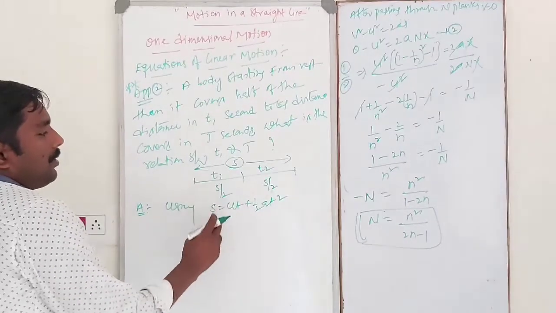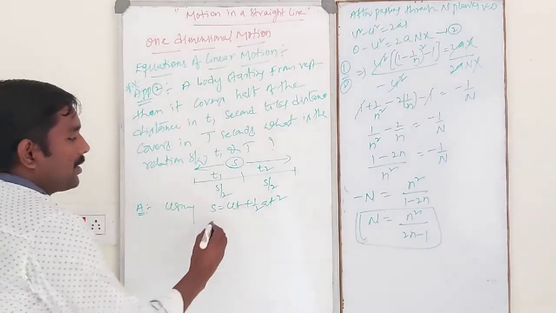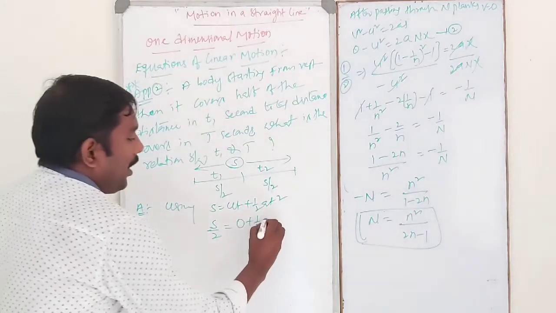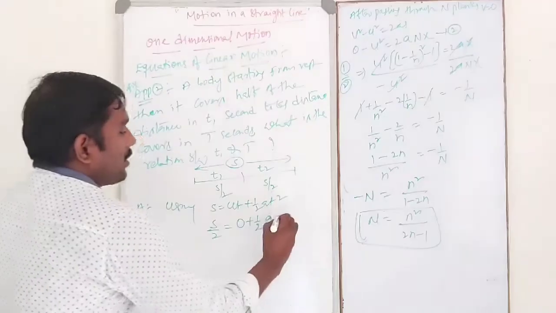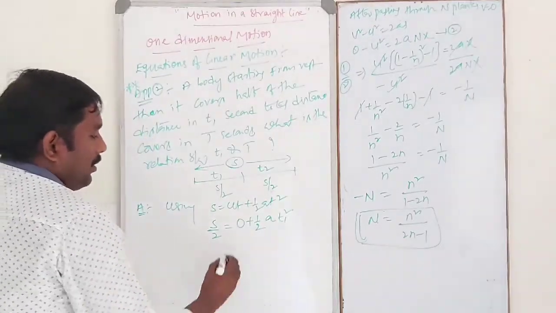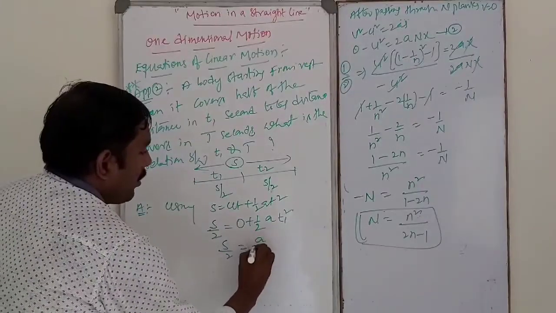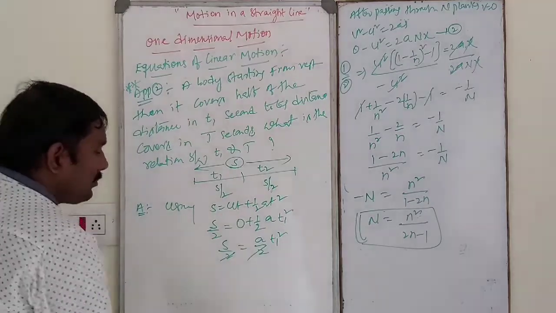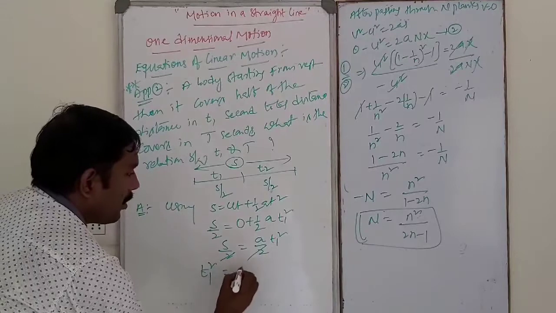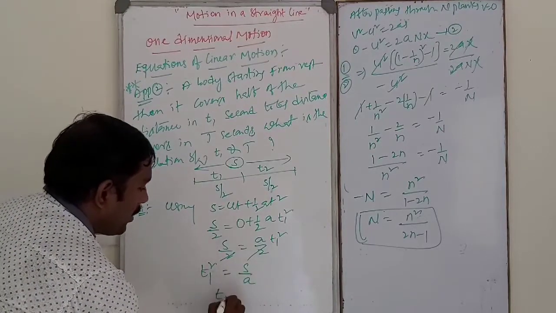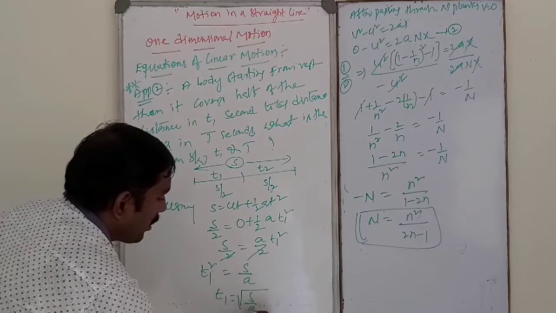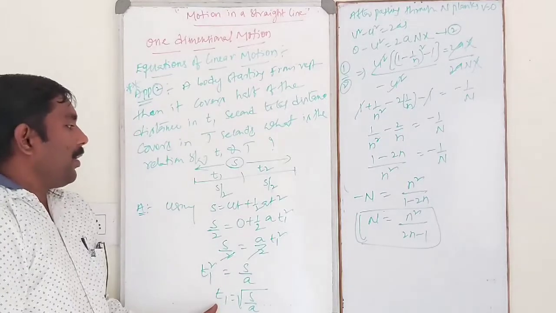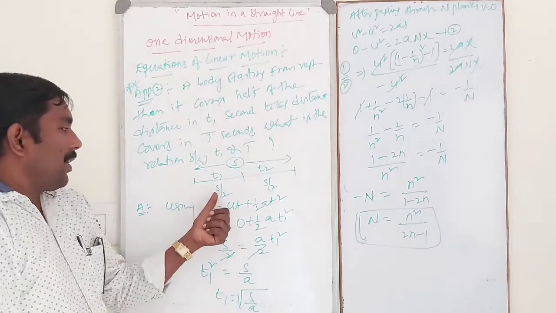In the first t1 seconds, the body covers s by 2 distance. So s by 2 is equal to initial velocity 0 plus half into a into t1 square. So s by 2 is equal to a by 2 t1 square. 2 cancels out. That is t1 square is equal to s by a, so t1 is equal to square root of s by a. This is the time taken by the body to cover a distance of s by 2.